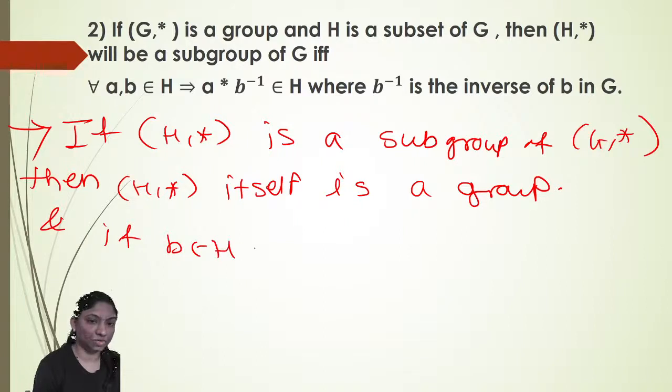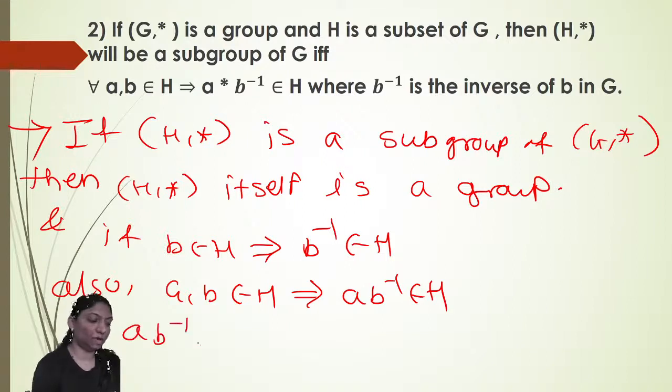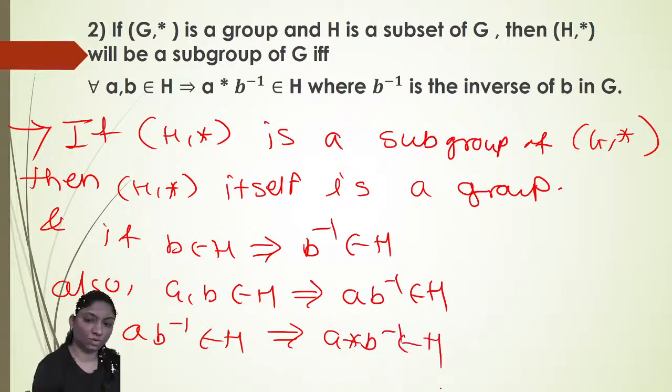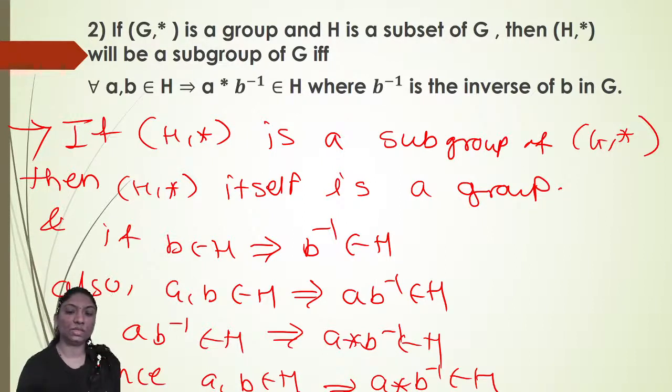If B belongs to H, which implies B inverse also exists in H, right? If B belongs to H, then B inverse also belongs to H. Also, for A, B belongs to H, which implies A, B inverse also belongs to H, which implies A star B inverse also belongs to H. Therefore, the condition is necessary. This condition is necessary for the subgroup.